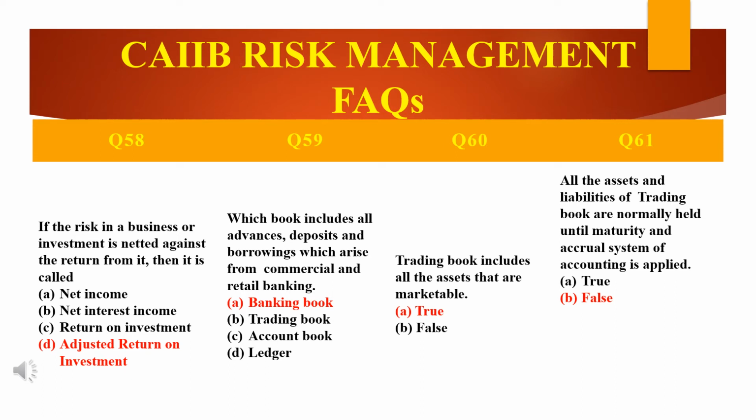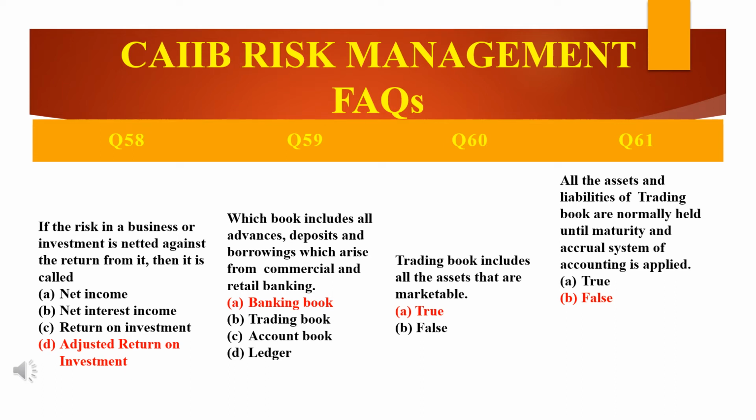First, read the question. If the risk in a business or an investment is netted against the return from it, then it is called dash. There are 4 options given: net income, net interest income, return on investment and adjusted return on investment. The answer, as you see, highlighted in red, is option D.